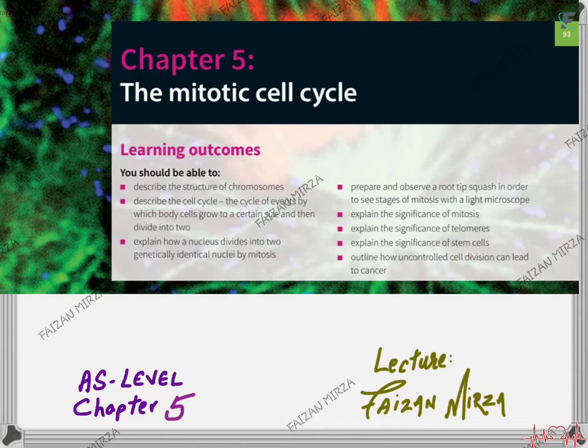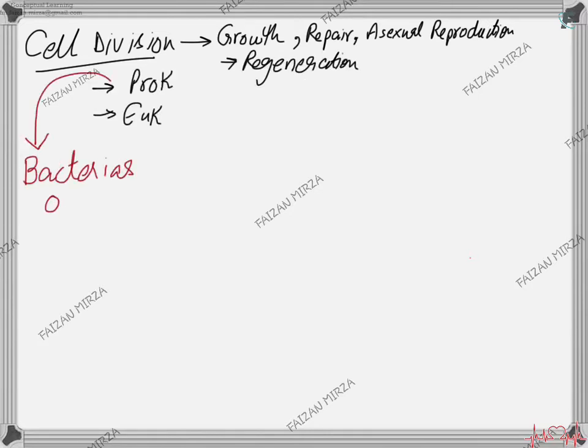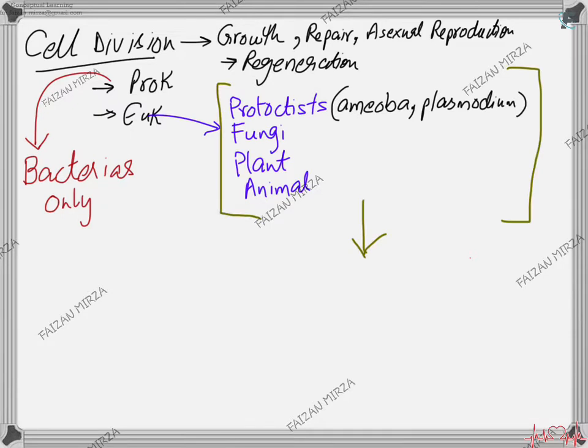We are discussing the topic of the mitotic cell cycle. When we're discussing the mitotic cell cycle, we need to keep in mind that this is a part of cell division. Cell division is required by the cells for processes such as growth, repair, asexual reproduction, as well as regeneration.